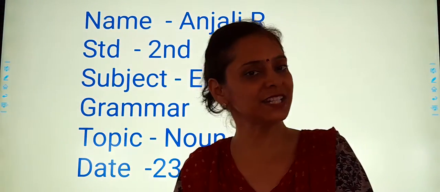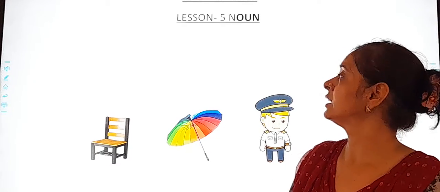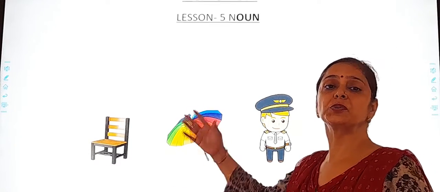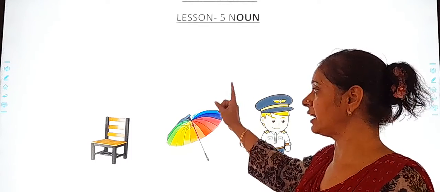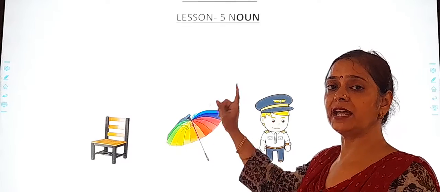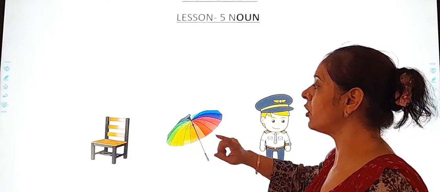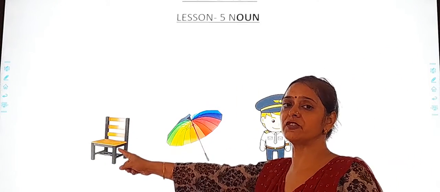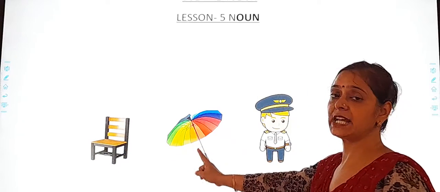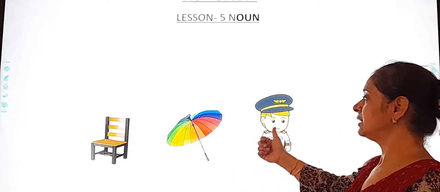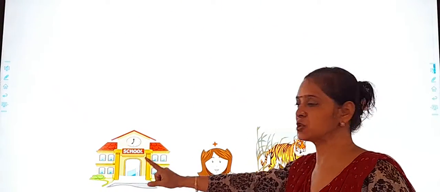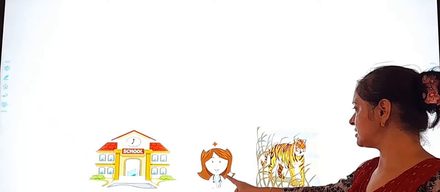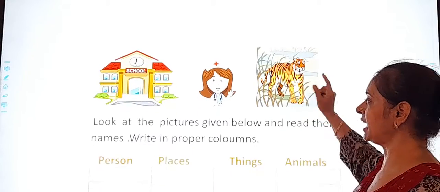Let's do the worksheet now. Today children, we are going to do the worksheet of noun. First see the pictures, identify the pictures, and then you have to write in the proper column. First one is the picture of a chair. Next one is an umbrella. Third one is a pilot. And the next one is a school. Nurse. This one is a tiger.